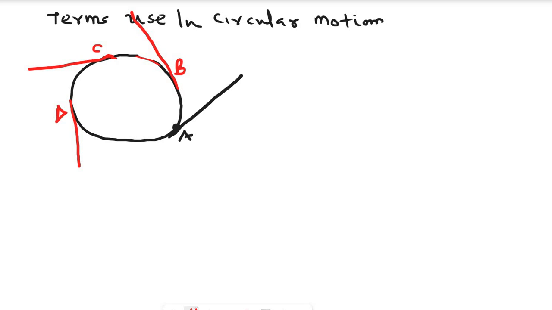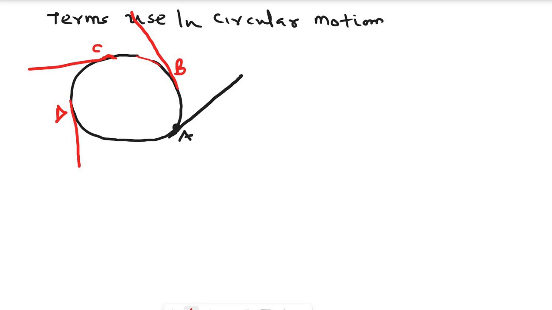Now, I'm going to choose just two points. Look at the body at point A, point B, point C, point D. It shows that the body is going in a circular path. From one of my points, I said the body is always accelerating toward the center.